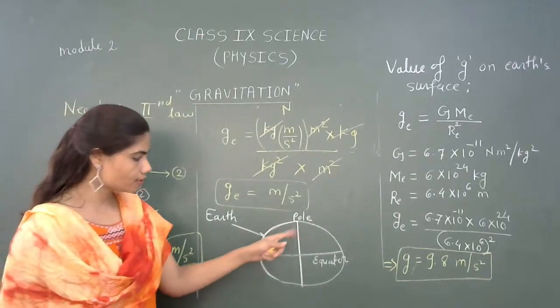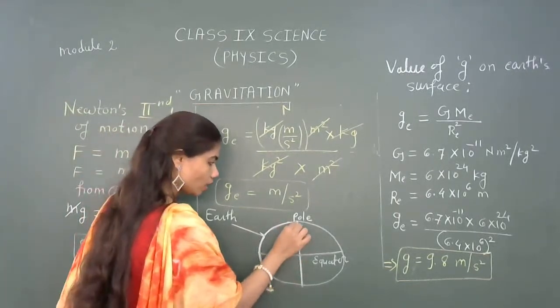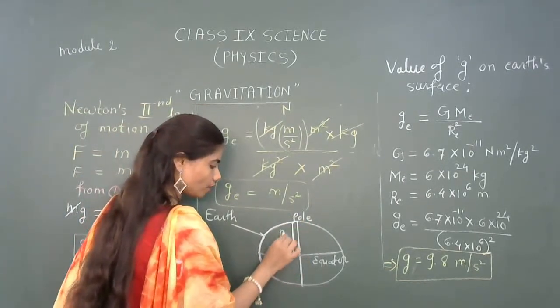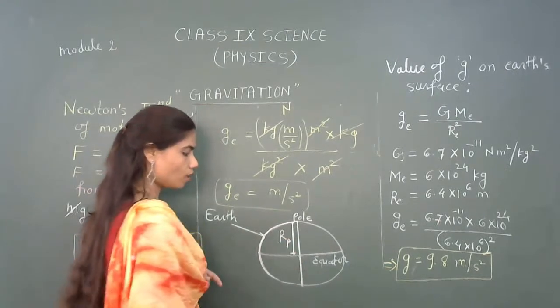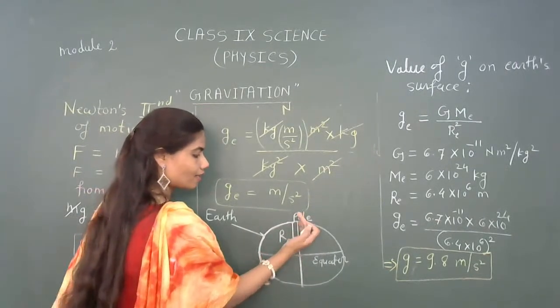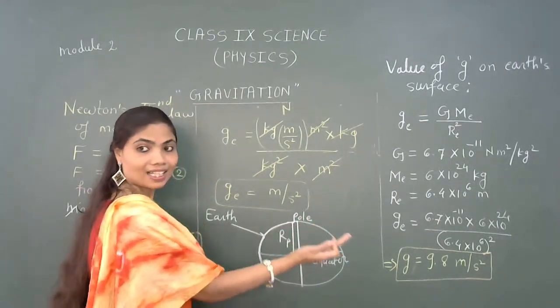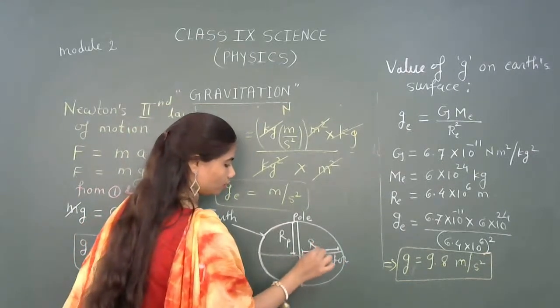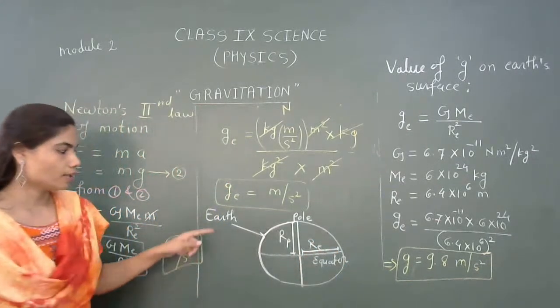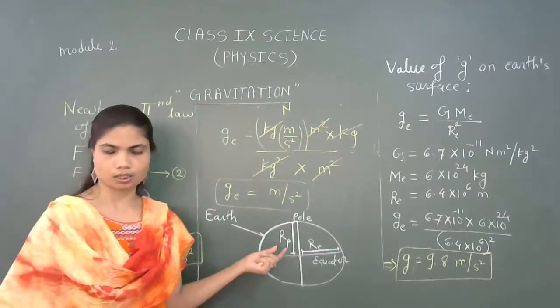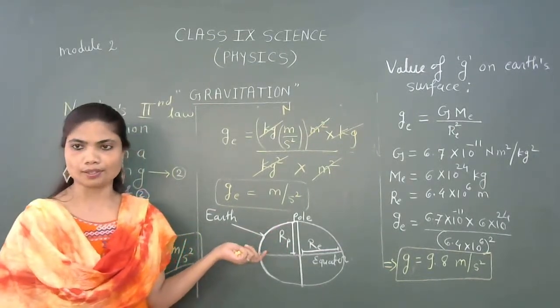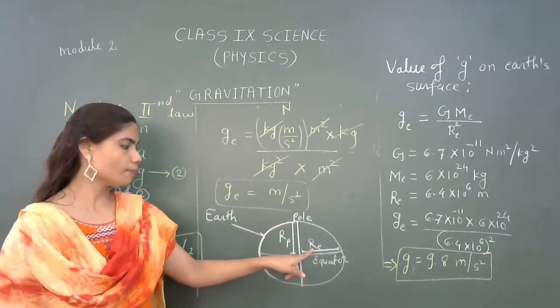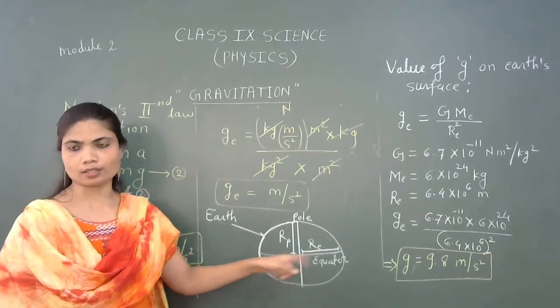So here you can see the radius of the Earth at pole starts increasing towards the equator, right? This is the radius of the Earth at pole, which is RP, and this is the radius of the Earth at equator.